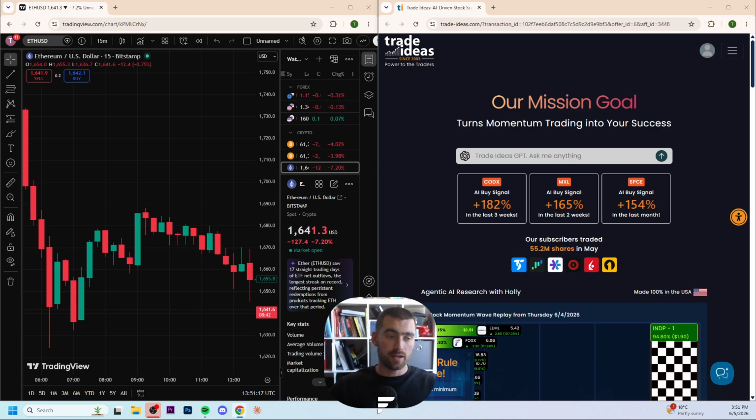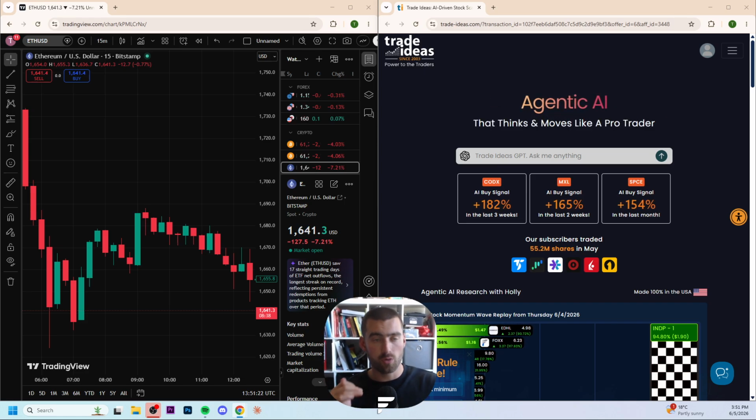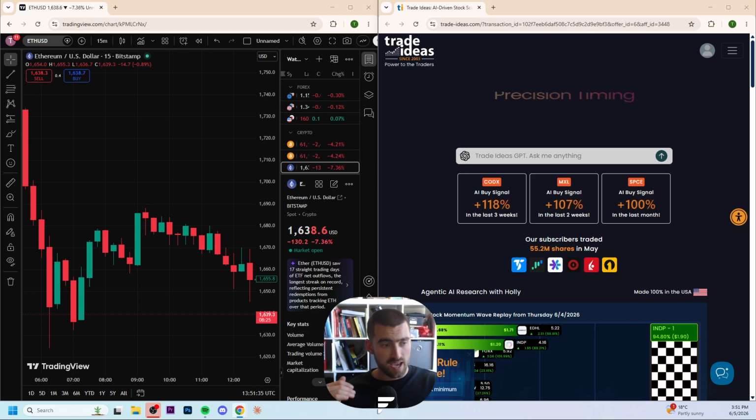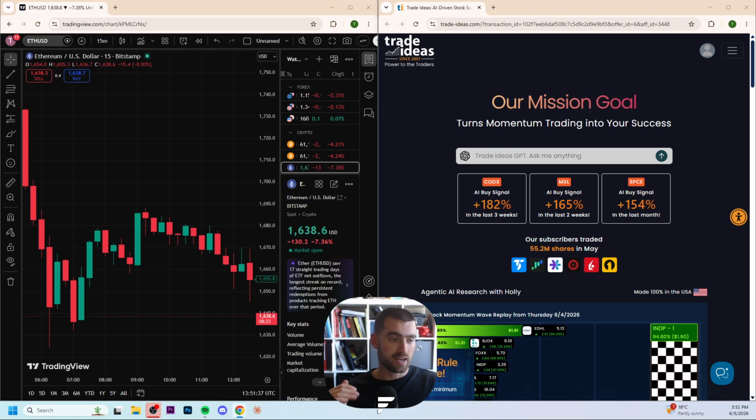If we go right here to fees and trading costs, TradingView has lower subscription costs and Trade Ideas has higher subscription costs. So if you're asking me, many active stock traders use TradingView just to do charting, alerts and technical analysis, and Trade Ideas for finding high probability stock setups.